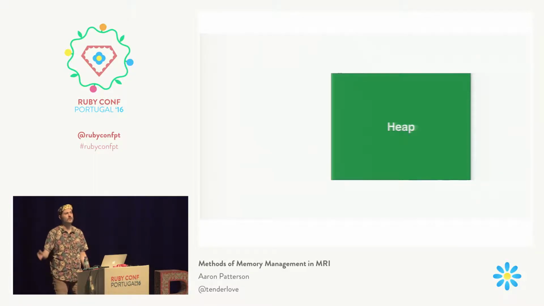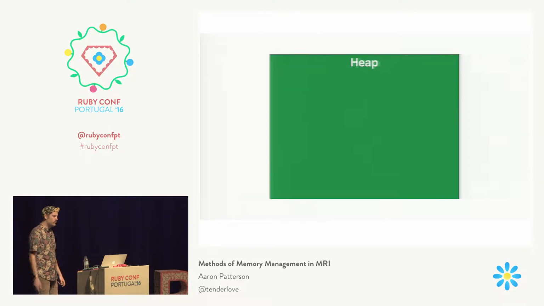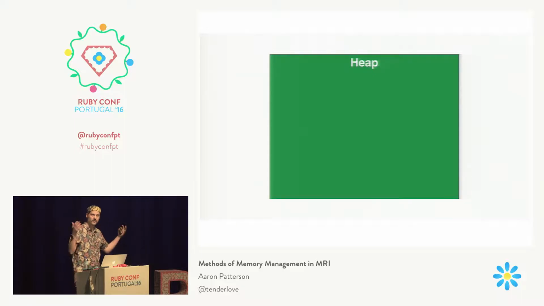And you're able to do stuff with that memory no matter where you are in the stack. You can point at it from anywhere in the stack. Now, there's two types of heaps that I want to talk about. We have the heap, which is just the memory in your machine.